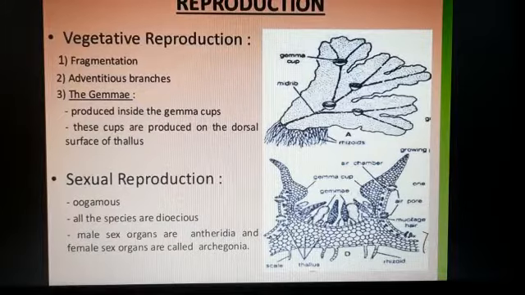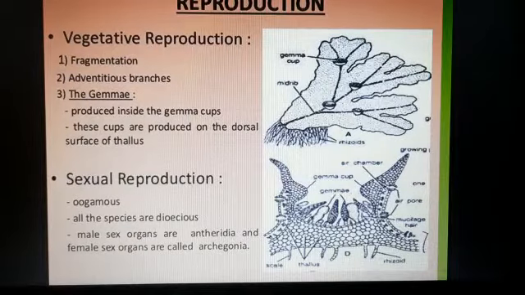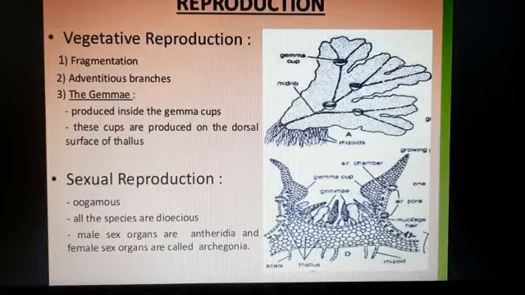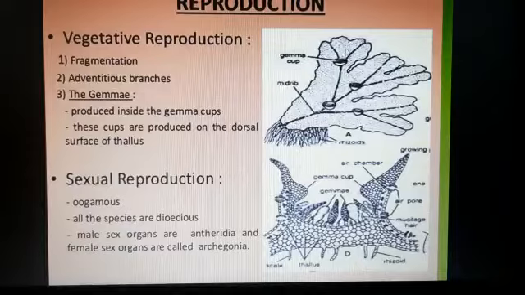So student, firstly we read vegetative reproduction. Vegetative reproduction occurs by fragmentation, adventitious branches, and gemmae. And it is very important, the third one, gemmae are actually produced inside the gemma cup. In this picture you see the gemma cup. These are the vegetative parts of bryophytes. These gemma buds are produced on the surface of a bryophyte plant. These cups are produced on the dorsal surface of the thallus.